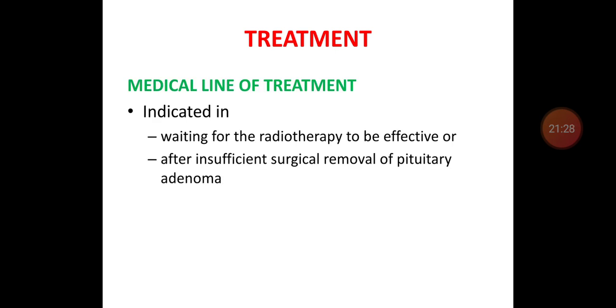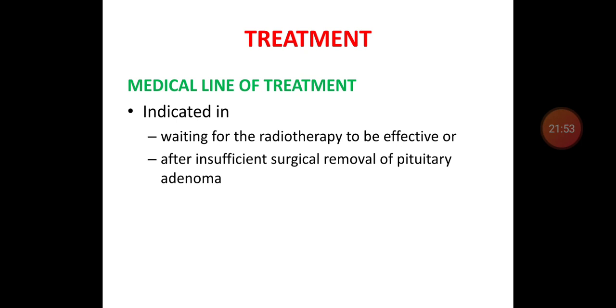The third line of treatment is medical treatment. This is indicated in patients where radiotherapy is ineffective or while waiting for radiotherapy to be effective, or where there is insufficient or incomplete removal of the pituitary adenoma.